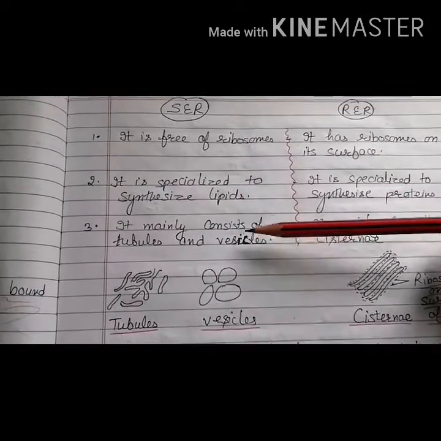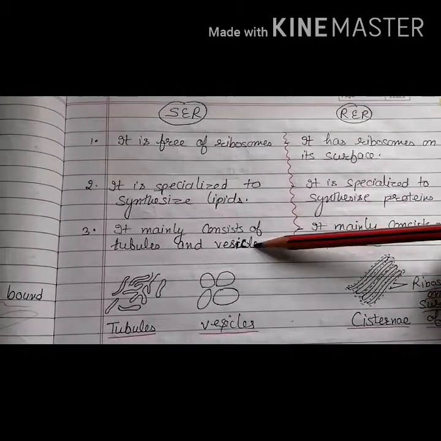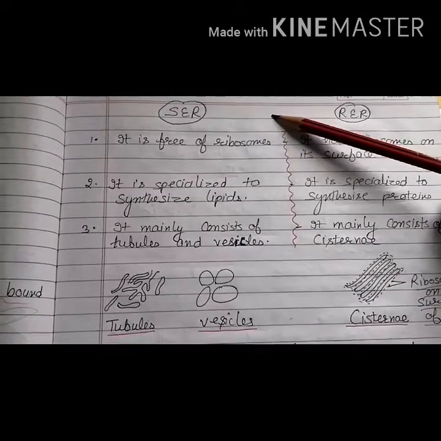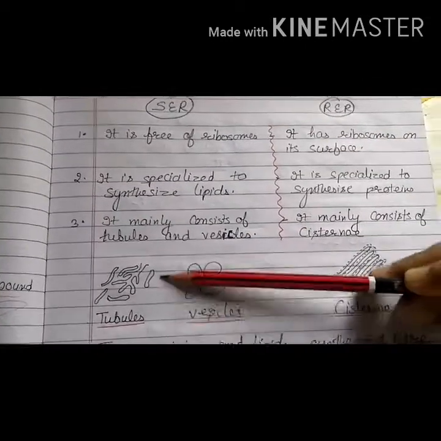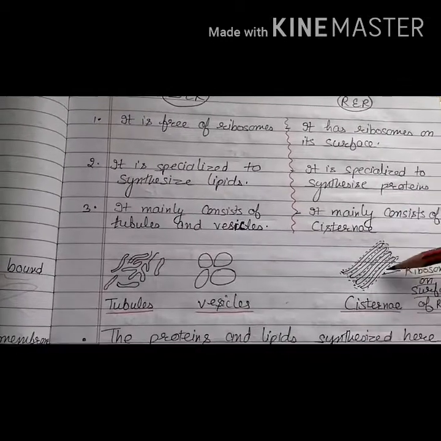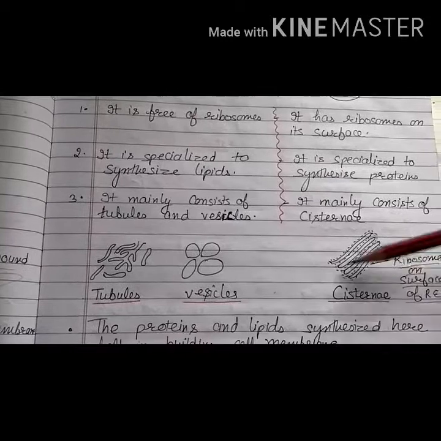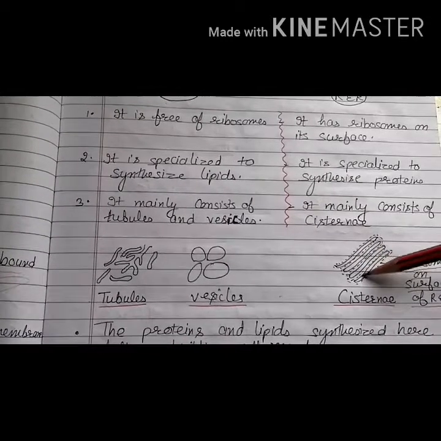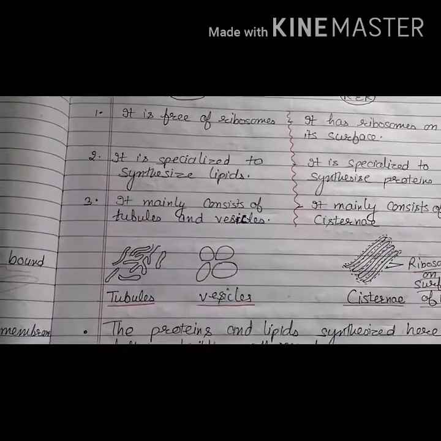And the last one, SER mainly consists of tubules and vesicles. What is the structure of SER? It is mainly in the form of long tubules and vesicles. Whereas RER is mainly in the form of cisternae. Cisternae are these layer-like structures which are present one over the other.